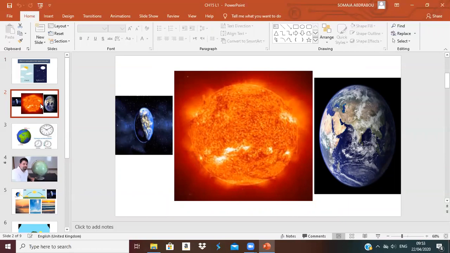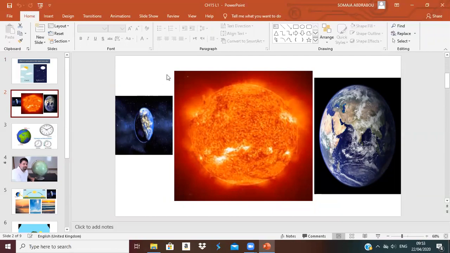So the earth has day and night every day. Here's the sun. The sun is a star that is made from hot glowing gases called plasma. And the sun is very far from the earth. It is the closest star, but it is very far from the earth.